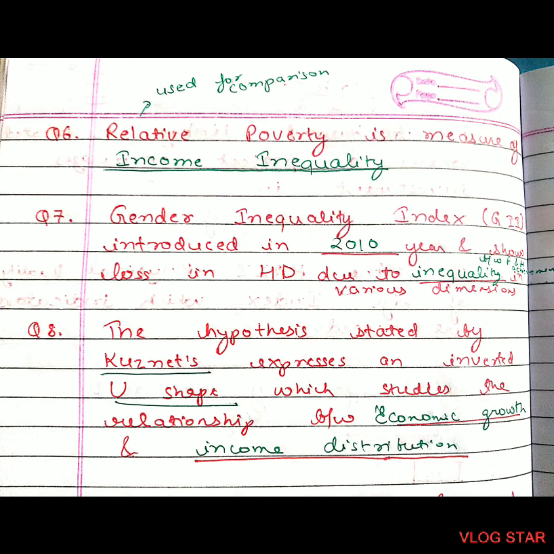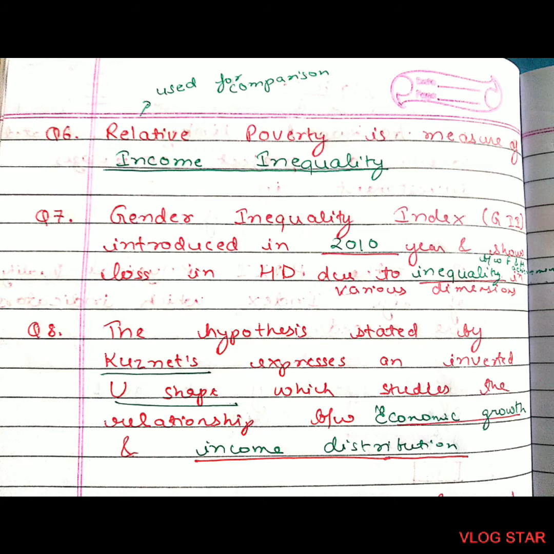Question number 8. The hypothesis stated by Kuznets expresses an inverted U shape, which studies the relationship between economic growth and income distribution. Wherever you read about the Kuznets curve, you always talk about economic growth and income distribution.